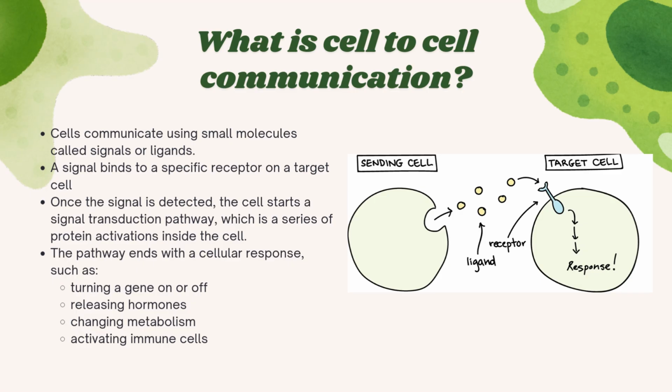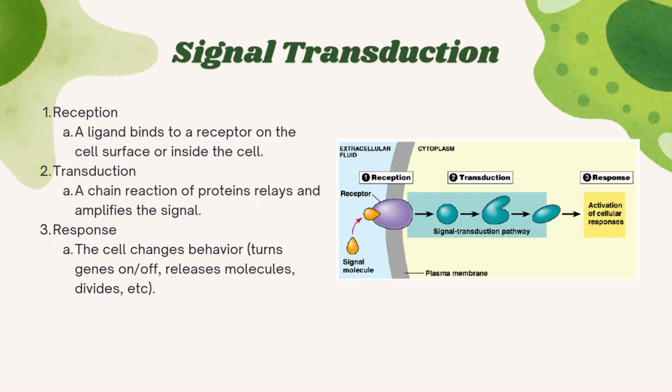So, what is cell to cell communication? Cells communicate using small molecules called signal molecules or ligands. A signal binds to a specific receptor on a target cell. Once the signal is detected, the cell starts a signal transduction pathway, which is a series of protein activations inside the cell. The pathway ends with a cellular response, such as turning a gene on and off, releasing hormones, changing metabolism, or activating immune cells.